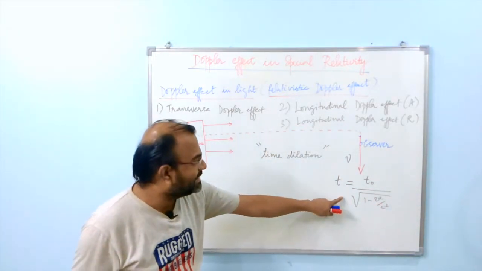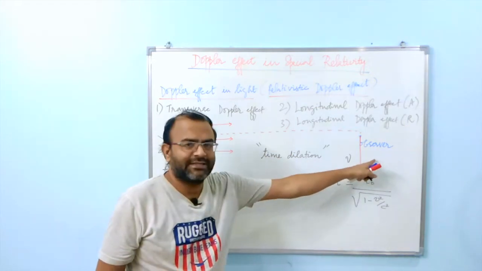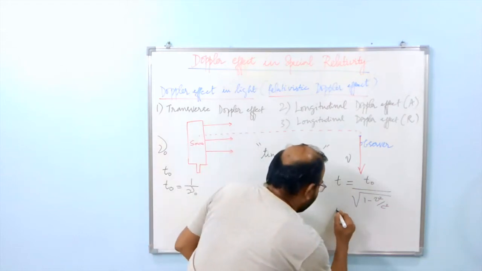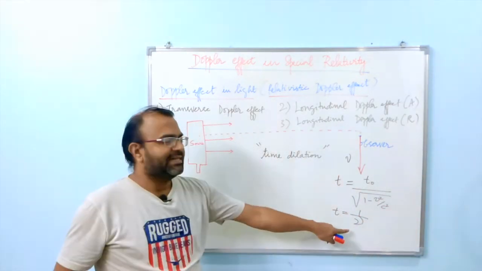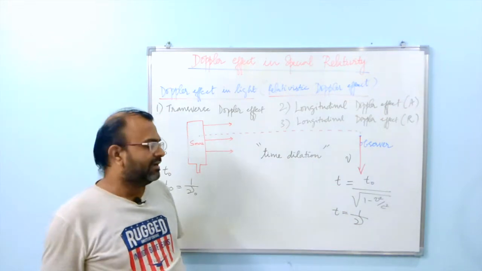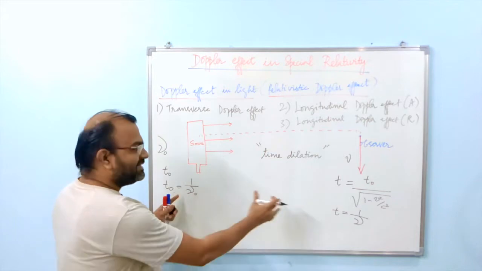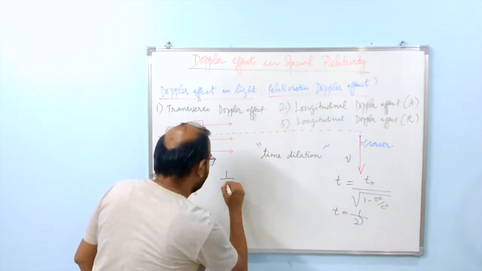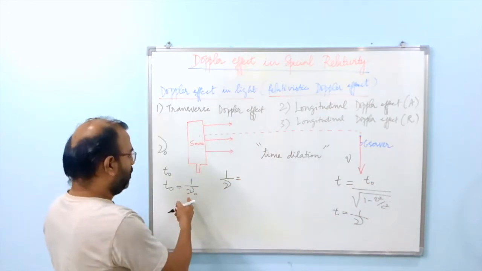Now this is the time that he measures for two successive waves, and therefore obviously it is understood that this time must be the reciprocal of the frequency that is observed by this particular observer. Now how these two are connected is the question. So connecting these expressions, we can straight away write this t as 1 over nu and this t naught as 1 over nu naught.